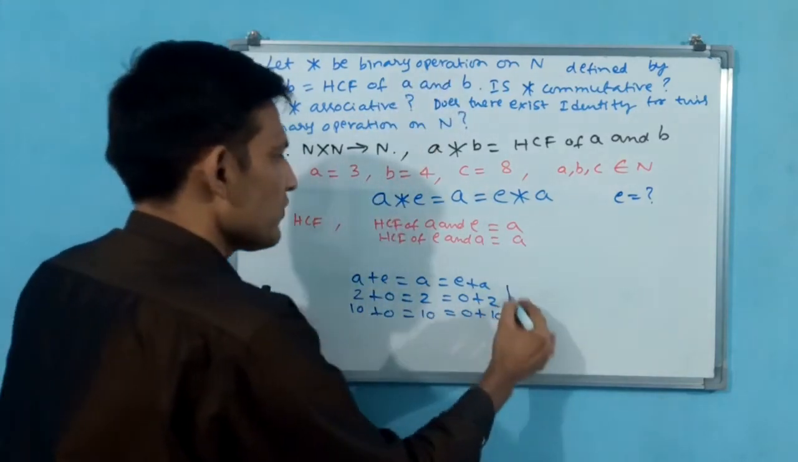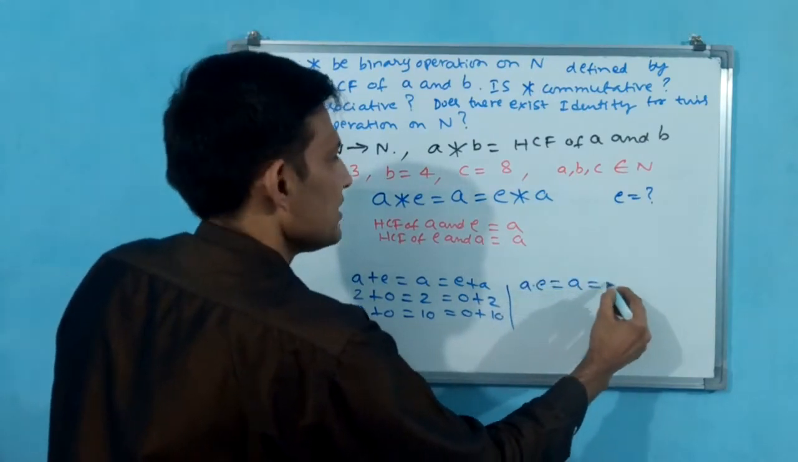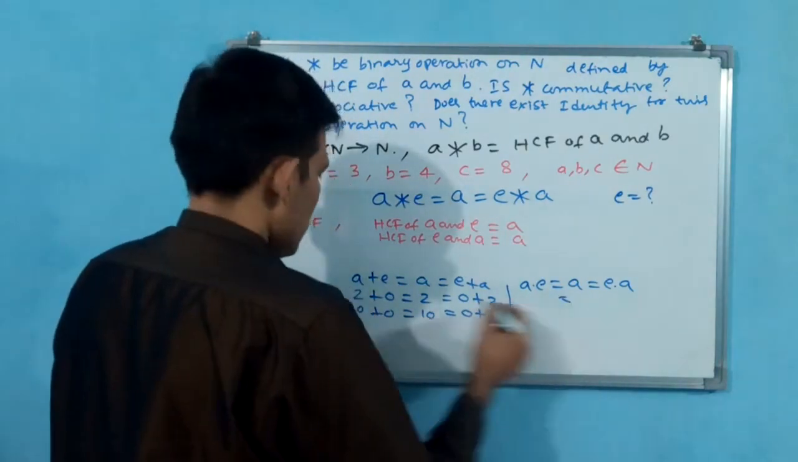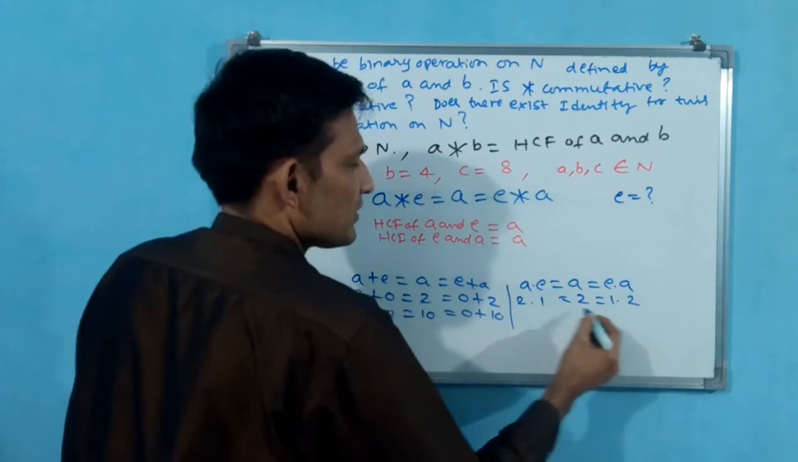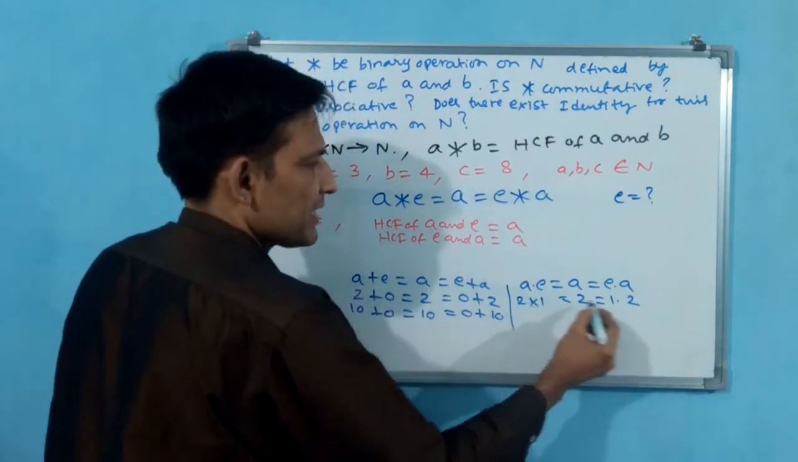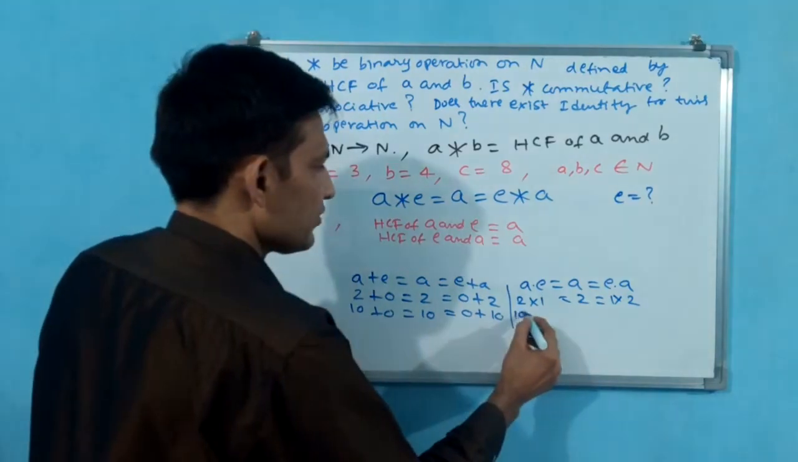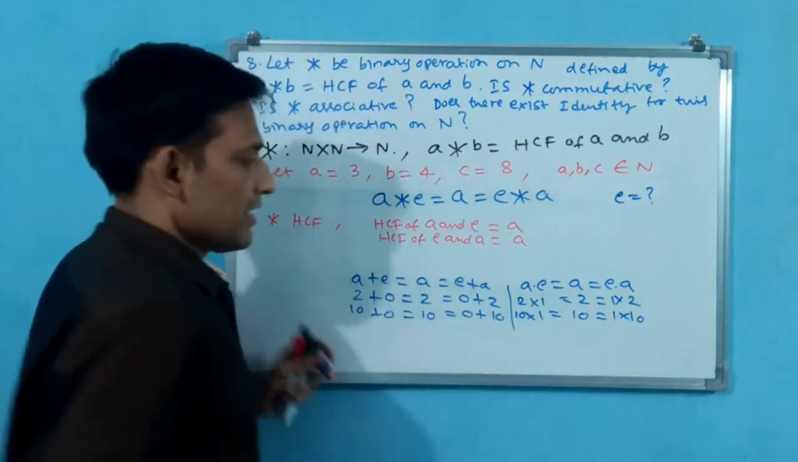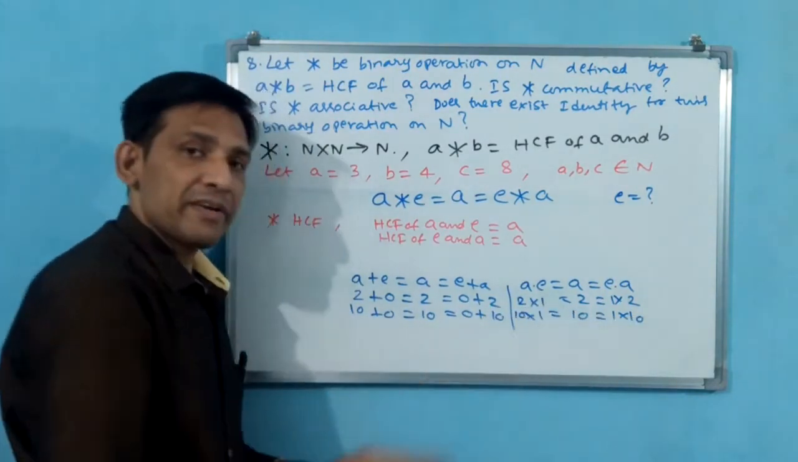Same thing if you do for multiplication: A into E is equal to A, that is equal to E into A. Here also, if you observe, 2 into 1 is equal to 2, and 1 into 2. If you take 10 also, 10 into 1 is equal to 10, that is equal to 1 into 10. Once you have taken one identity, that identity should satisfy for every number.